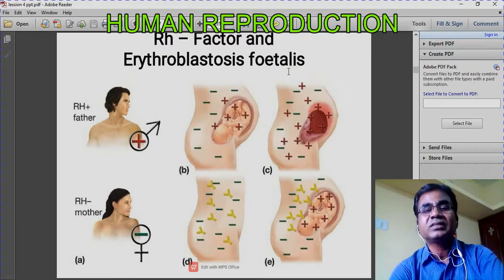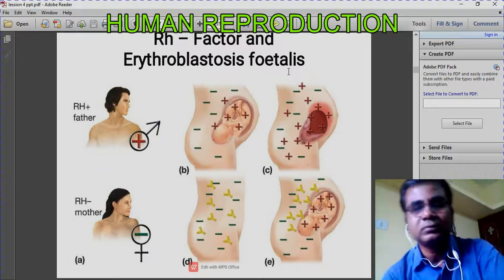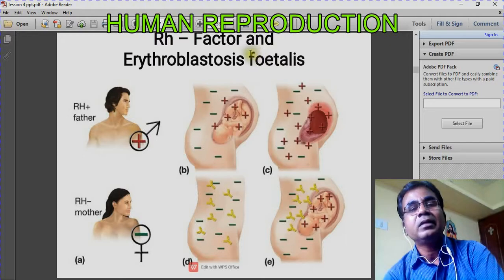Fetus means the embryo. Erythroblastosis fetalis means the fetus will die. The erythrocytes of the fetus will be destroyed. As a result, the fetus will die. So why is the fetus dying? How is it dying? All these things we are going to study. So this is very, very important.